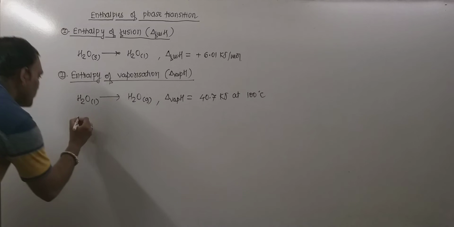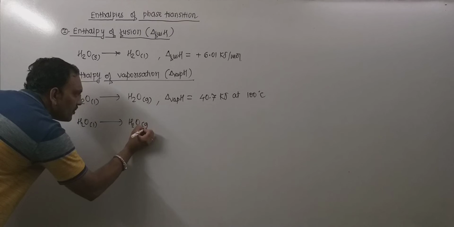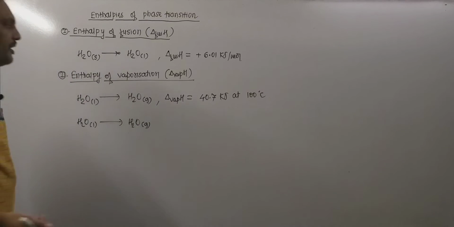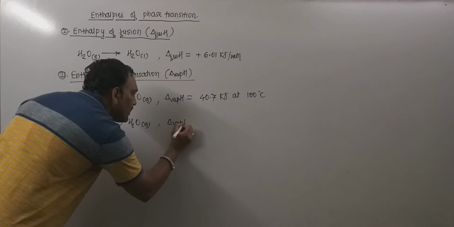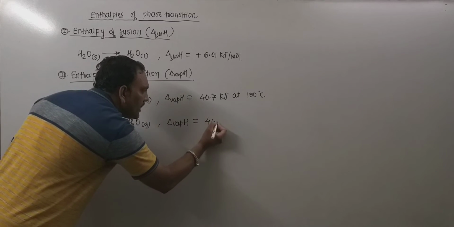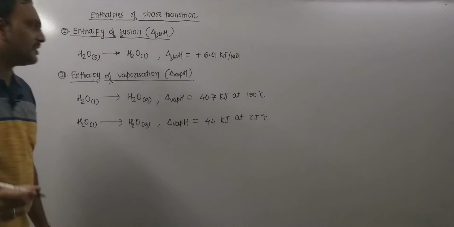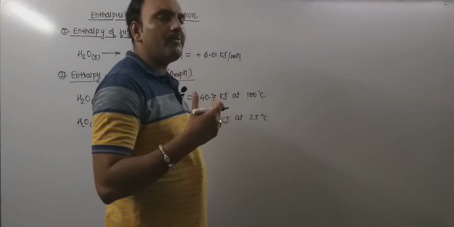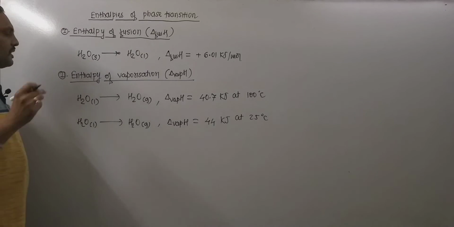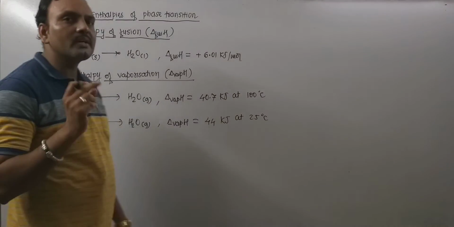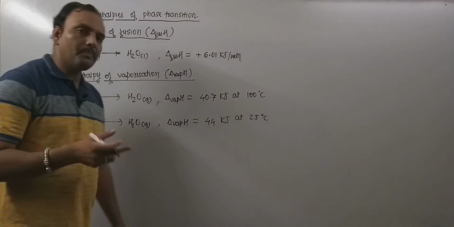And if same change, 1 mole of liquid water is allowed to get converted into that of vapors at 25 degree Celsius, then enthalpy of vaporization comes to 44 kilojoule at what? 25 degree Celsius. So, enthalpy of vaporization is the enthalpy change in a process of conversion of 1 mole of liquid substance into the gaseous substance at constant temperature and pressure.